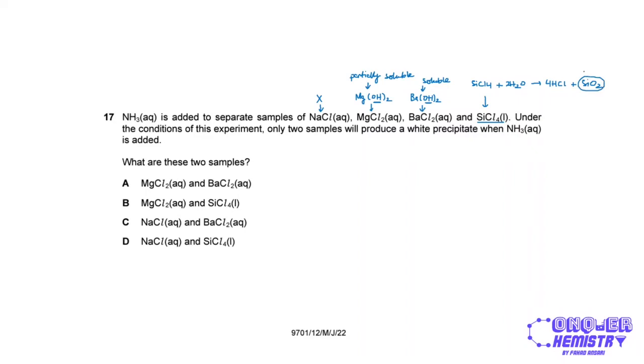Now this silicon dioxide, we know that this in fact will be a precipitate. This is not soluble in water. And after that, it's not really important to check out what the ammonia part of the solution does. The water has done enough to show the precipitate, right? So what two samples are they? Well, it is magnesium chloride and silicon chloride.